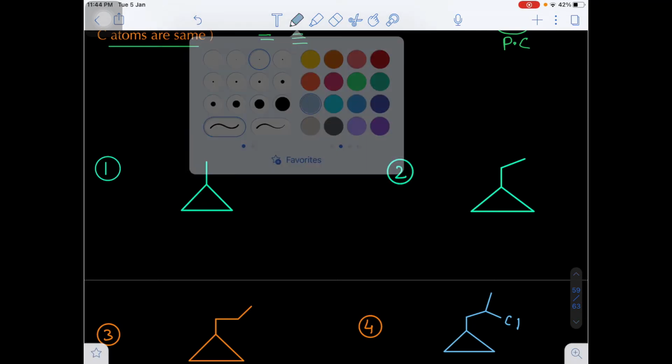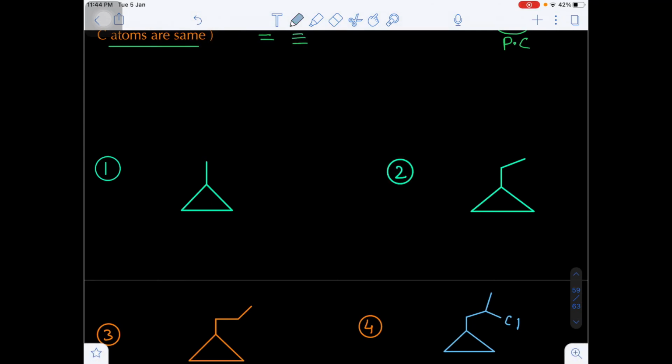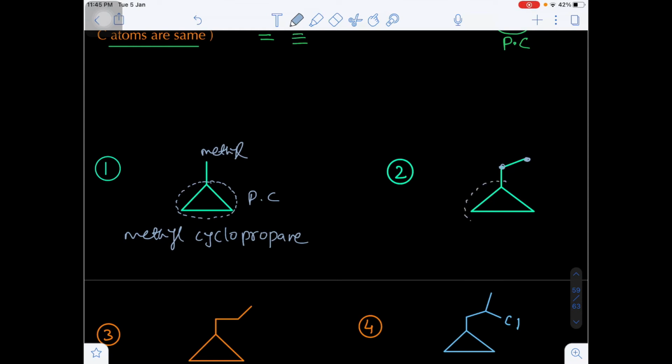The first compound given here is a 3 carbon cycle. On the side there is only 1 carbon. So the 3 carbon ring will be the parent chain, and the side chain will be methyl. So simply we can say this is methylcyclopropane.